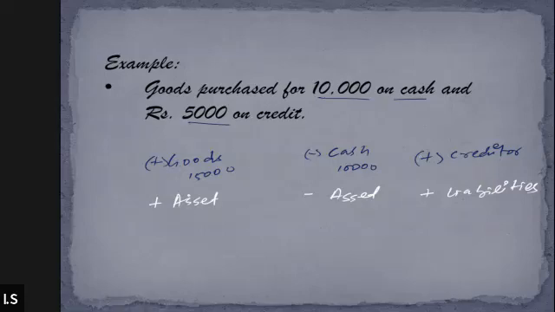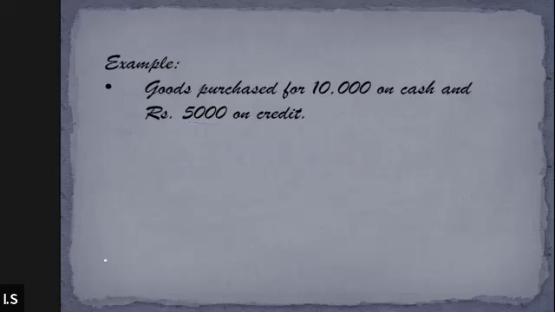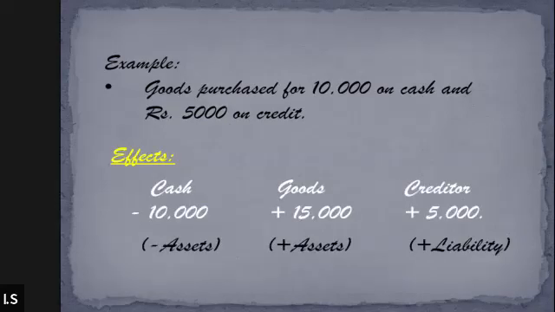But eventually it is affecting two aspects, asset and liability. So what I've told you is that any transaction affects at least two things. It can affect two or more things at the same time. Like in this example, three things are getting affected. Goods are increasing, cash is reducing, creditors are also increasing. So this could also happen in the case of any transaction. All right, please note this down quickly and also confirm if anyone has any doubt. Please let me know.